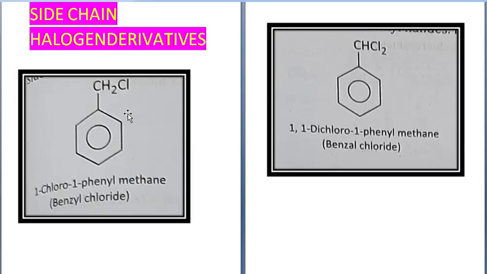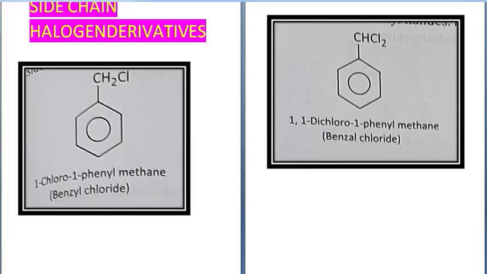In the next example, you see two hydrogen have been removed and in its place two chlorine atoms have come. So it becomes now 1,1-dichloro-1-phenyl methane. Common name is benzal chloride. This is di-substituted side chain halogen derivative. Okay, two hydrogen have been replaced by two chlorine.